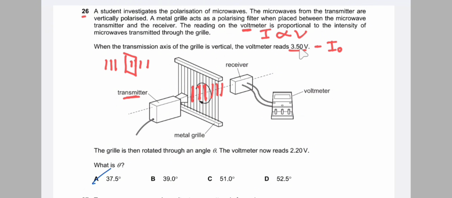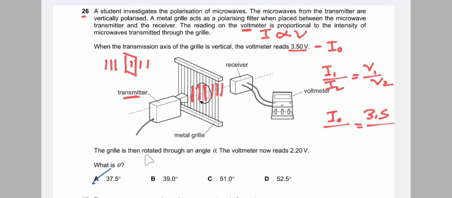So when the intensity is maximum, we get this voltage. Intensity is directly proportional to voltage, that is I1 by I2 is equal to V1 by V2. I1 is the maximum intensity, and V1 is this voltage, that is 3.5.